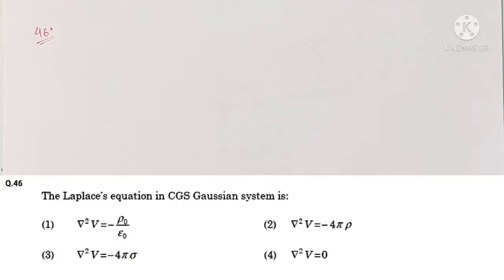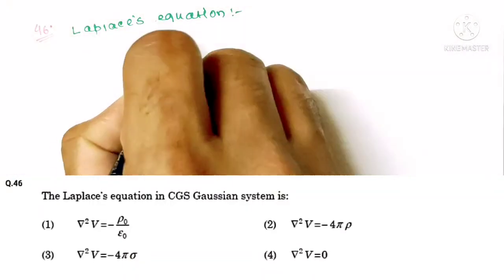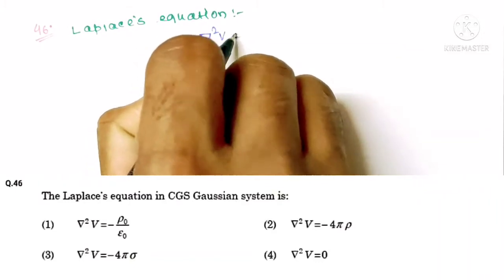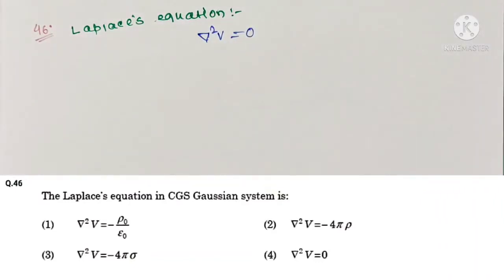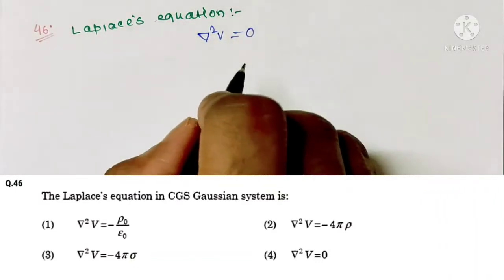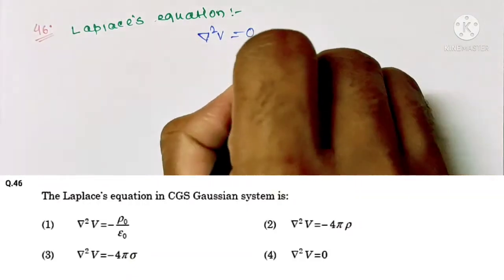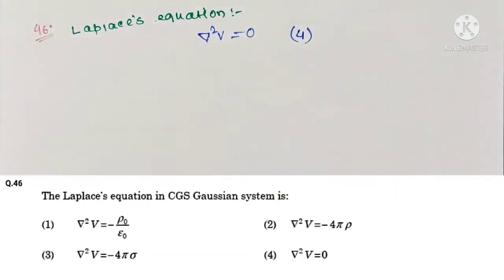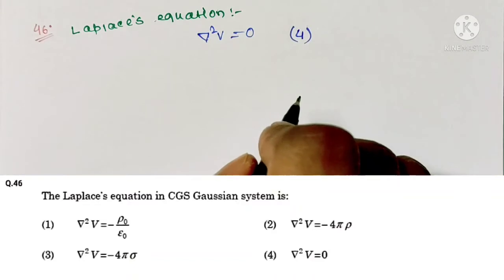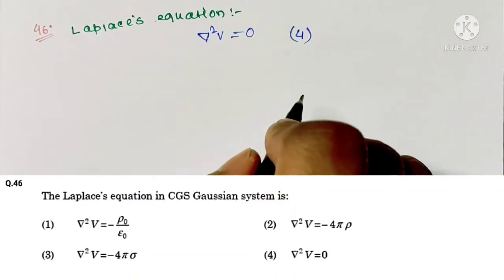Question number 46. The Laplace equation in CGS Gaussian system is. We know Laplace equation is del square V equals to 0. So Laplace equation in CGS Gaussian system is this. So your correct option is option 4. But if you check option 1, 2 and 3 are given with Poisson's equation.